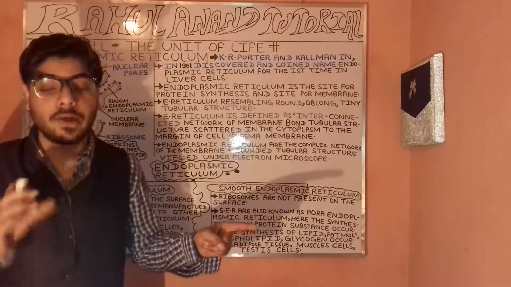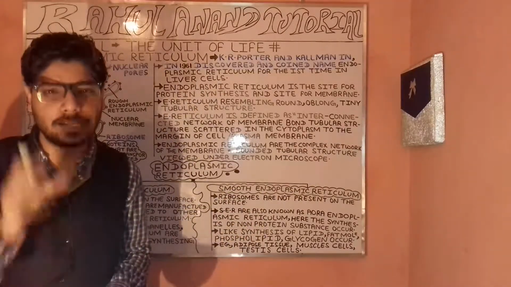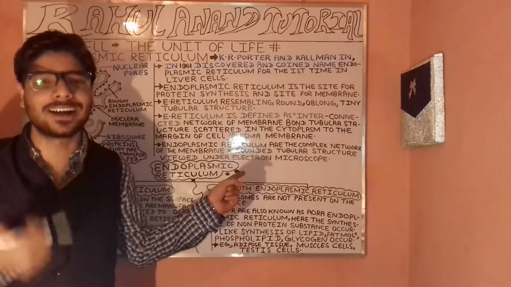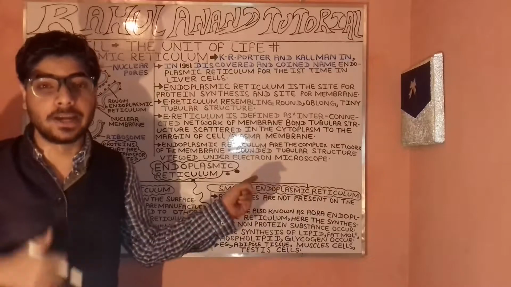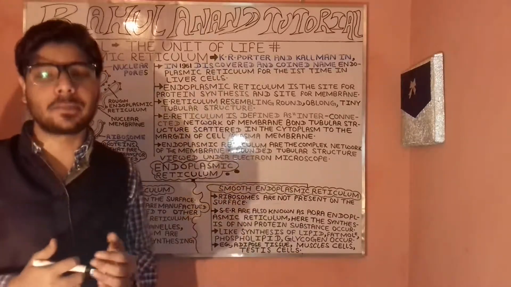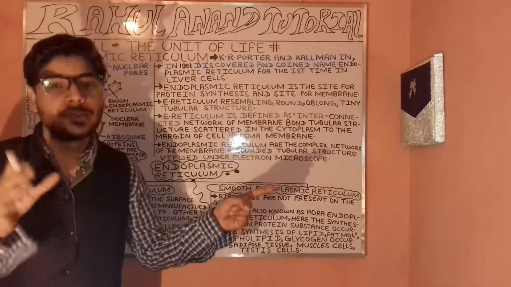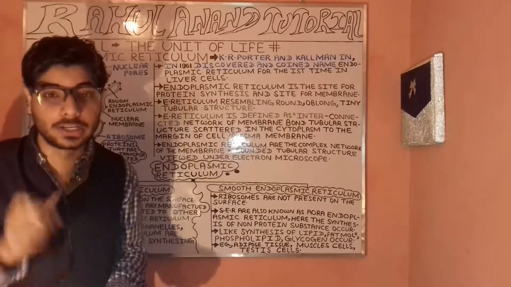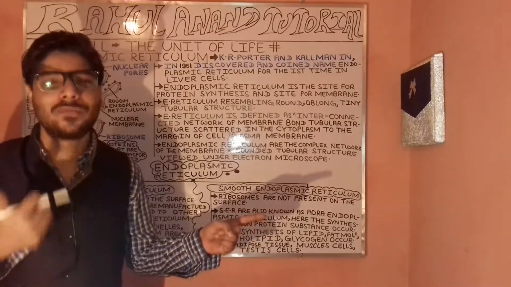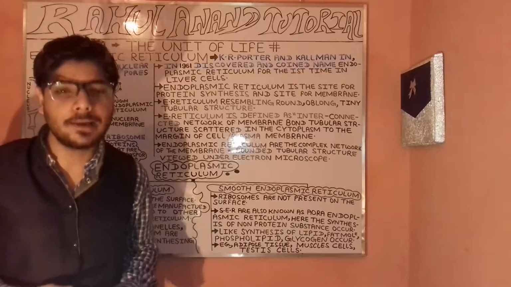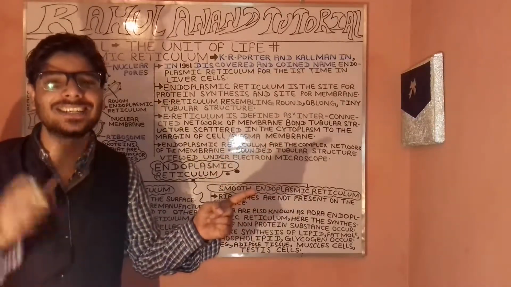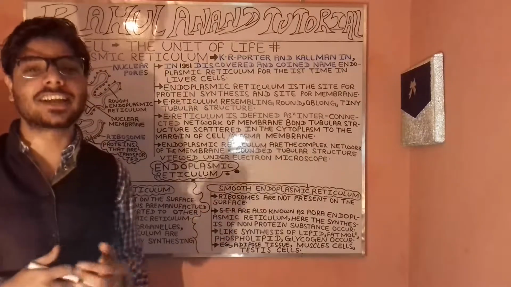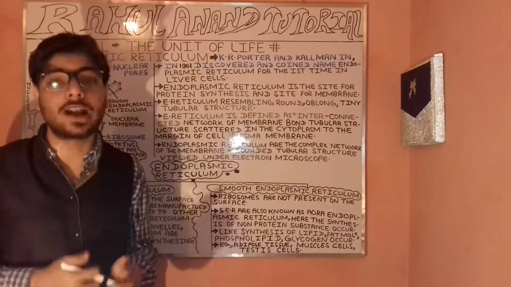When we talk about the endoplasmic reticulum, these are the site of protein synthesis, often on the membrane. What are proteins? Proteins are macromolecules of amino acids. We have four broad kinds of protein: the primary structure, 1 degree protein, the secondary structure, the tertiary structure, 3 degree protein, and then the quaternary structure.